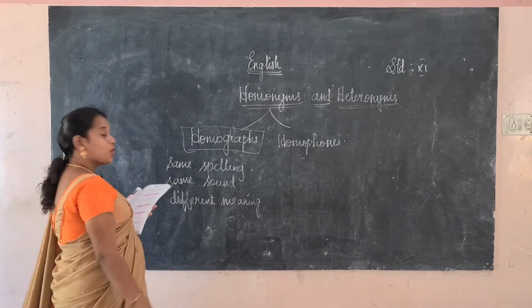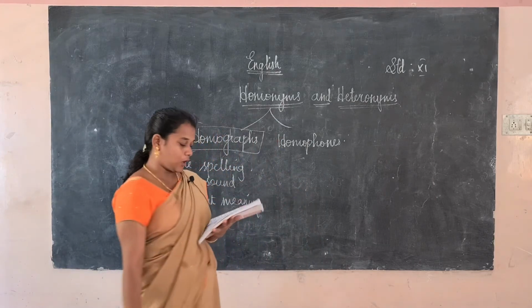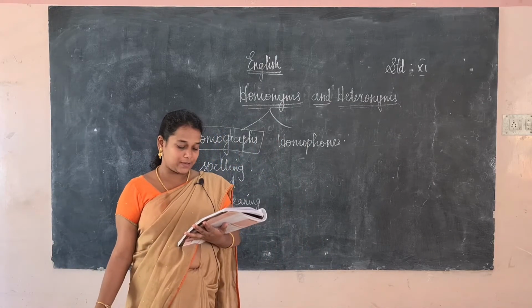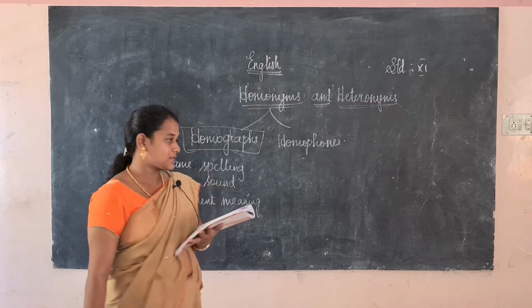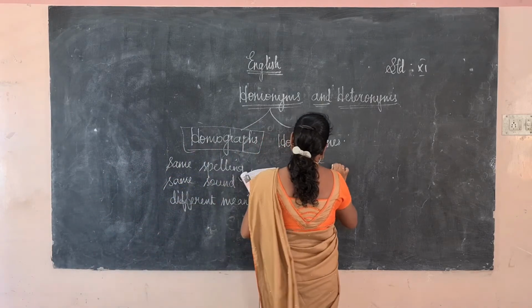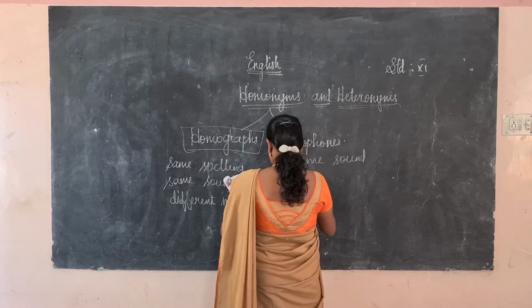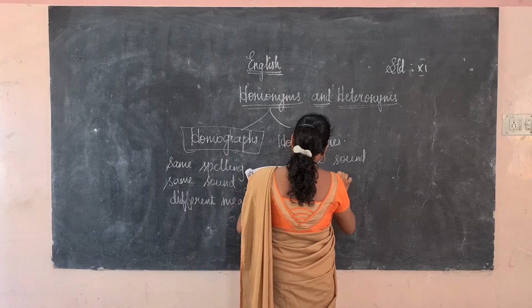Next, homophone. Homophones are two or more words with the same sound but different spelling and meaning. The sound is the same, but they are different in spelling as well as meaning.